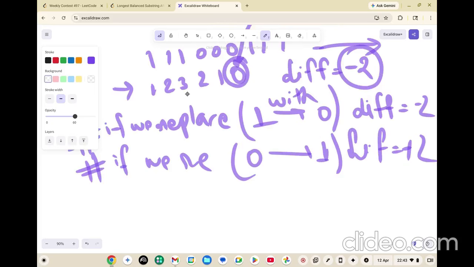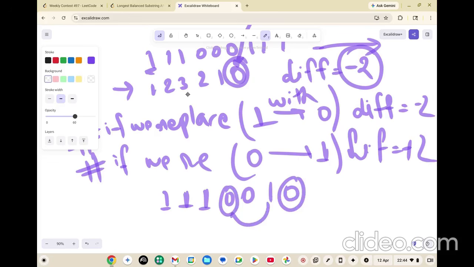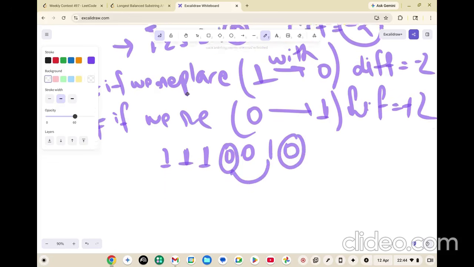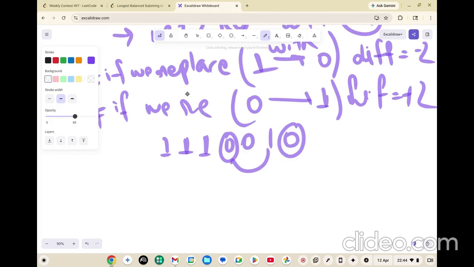Don't believe me? Let's look at this. Let's say at this position you had 1 1 1 and double 0, and 1 0. Now let's say I'm saying, okay, replace this 0 with this one. So for just understanding that the difference will be plus 2, I'm taking that case. Don't take it like that, it won't be a solution, but I'm trying to make you understand.